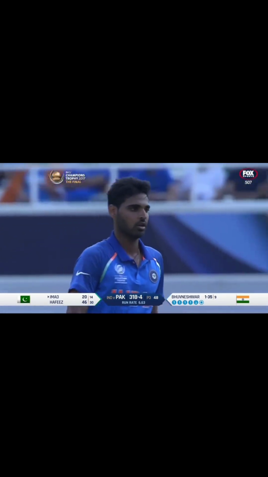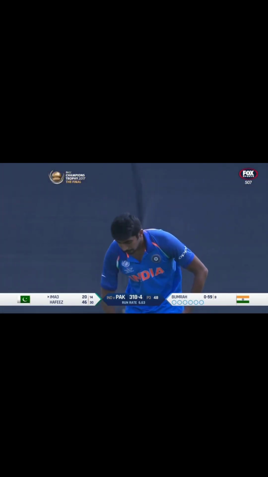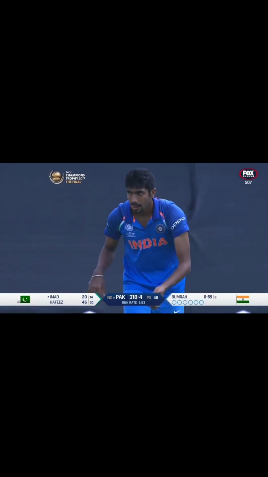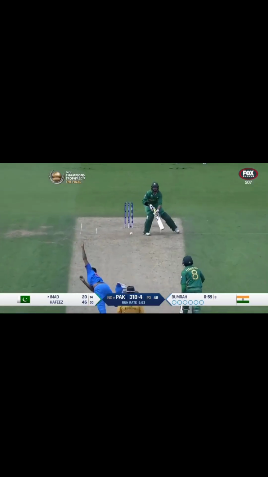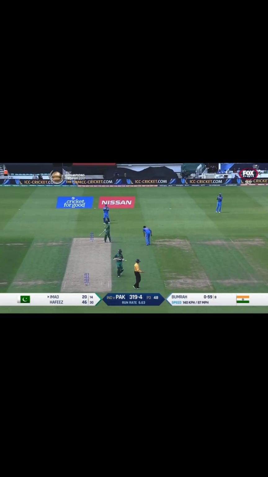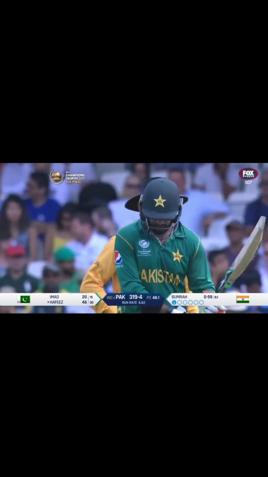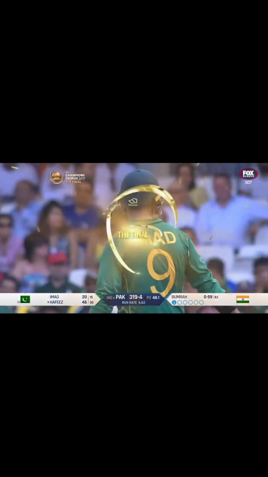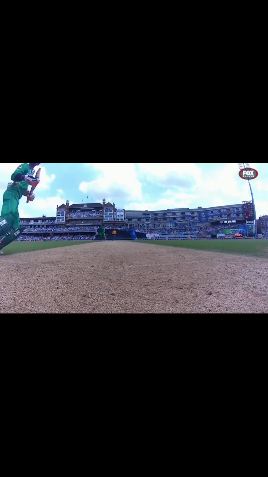Virat Kohli having a word with his fast bowler. 12 balls left in the innings, so India need to bowl a special line here. Beating the batsman, beautifully delivered. India have not panicked in the last 10 minutes or so, even though there was an over where Hafiz and Imad Wasim took a liking to the bowler with a couple of sixes, but this is really bright from India.